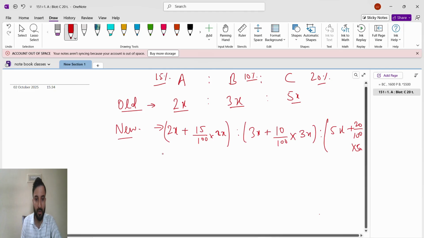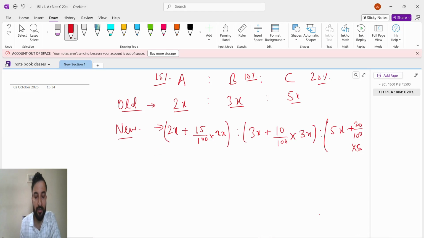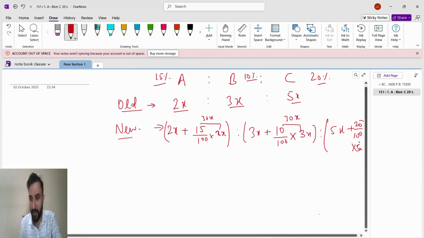So here, guys, see, this is very easy peasy. We will write like this. 15 times 2x, this will be 30x. 10 times 3x, this will be 30x. Then 20 times 5x, it will be 100x.